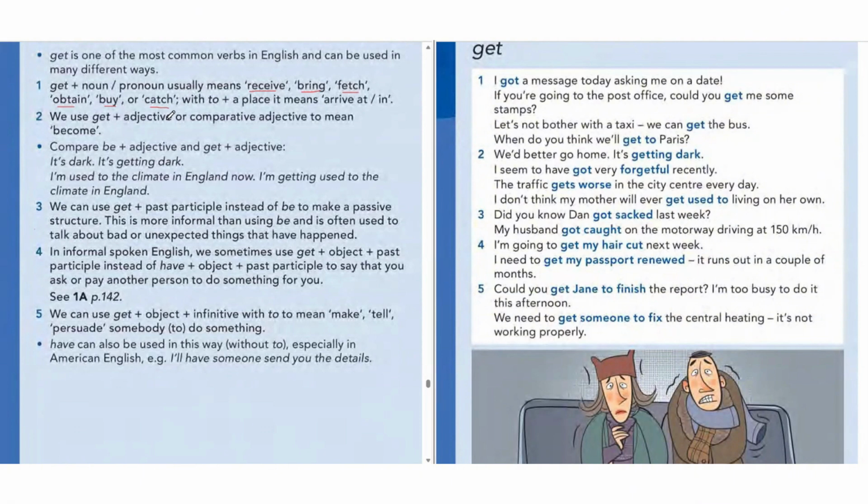Get him, for example, pronoun, get him. In this meaning, we can mean receive, bring, fetch, obtain, buy, or catch according to the context, guys. And get to plus place means arrive at or arrive in. Right? Now we're going to see the examples here.